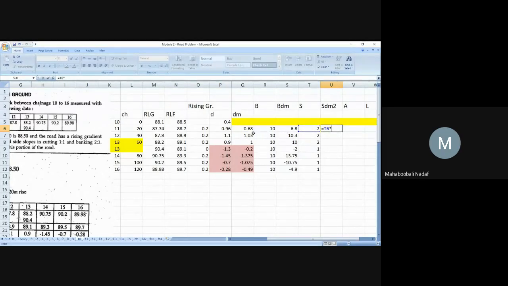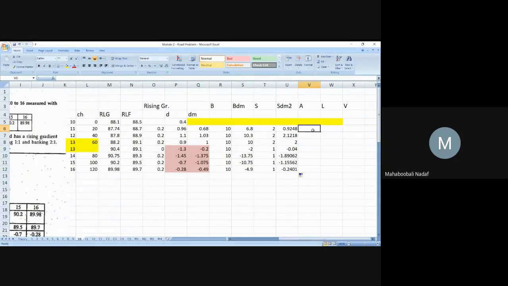This into this into this. Okay, these things are negative, so I will put minus here. These things I am putting minus. Okay. Now what is the area? This plus this. This plus this. Okay. This is your area.